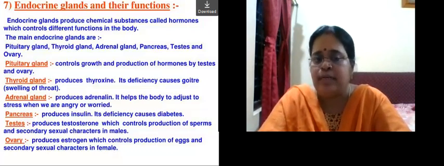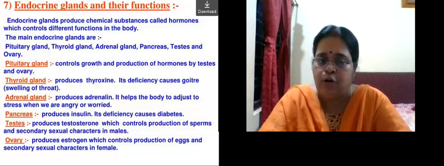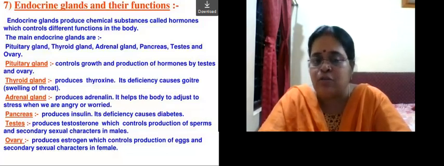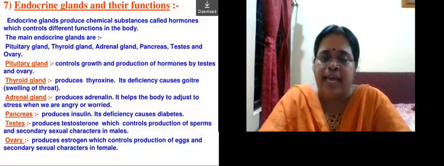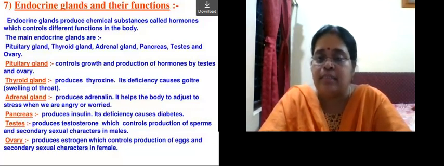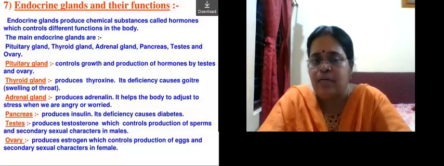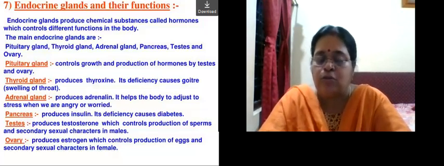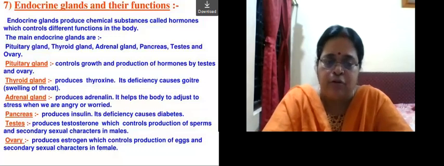Pancreas produces insulin. Its deficiency causes diabetes, about which you all might be quite familiar. Testis is a male gland which produces testosterone, which controls production of sperms and secondary sexual characters in the male body. And ovary produces estrogen, which controls the production of eggs and the secondary sexual characters in the female body. So this is the list of endocrine glands and their functions. You have to learn the names of the glands along with the hormones they secrete. Their functions are also very, very important.